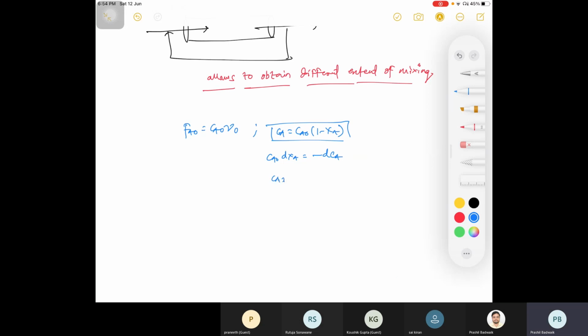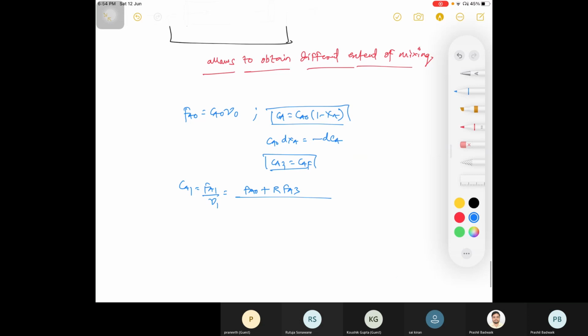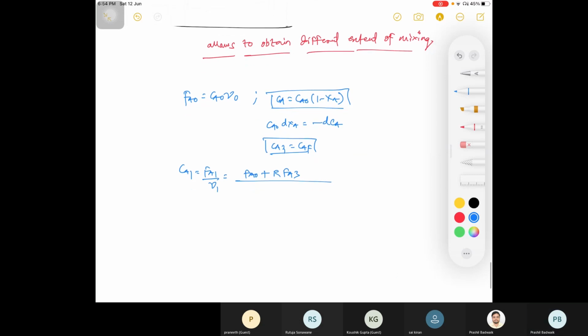And your CA2 is your CA final. Your CA1 is what? That is your FA1 divided by nu 1. What is your FA1 then? That is your FA naught plus RFA3. Okay. And what is nu 1?